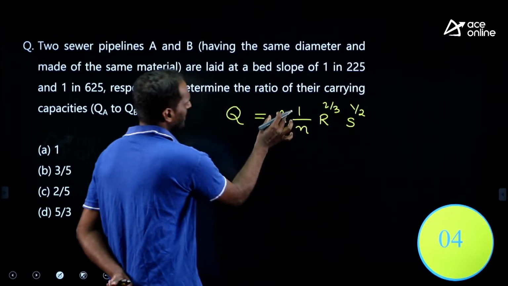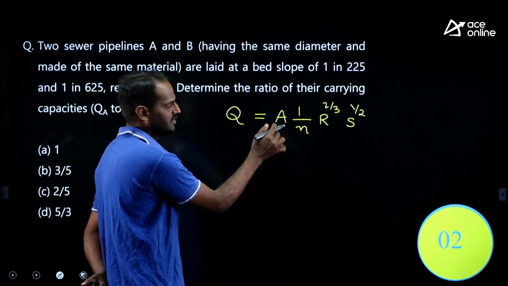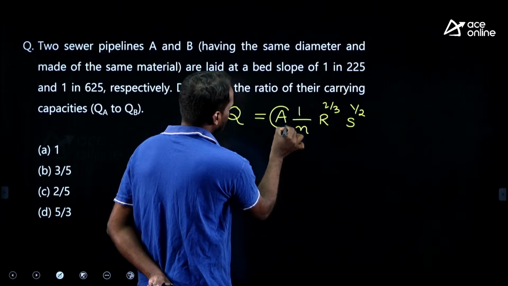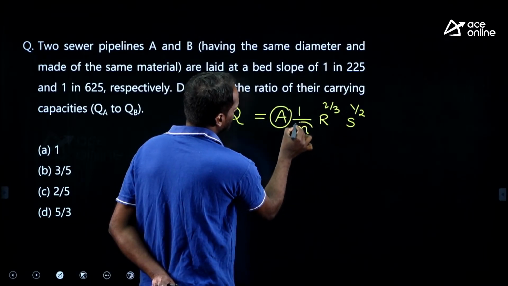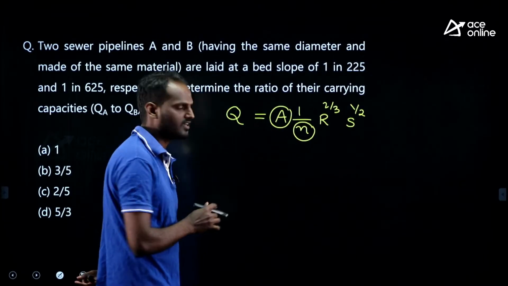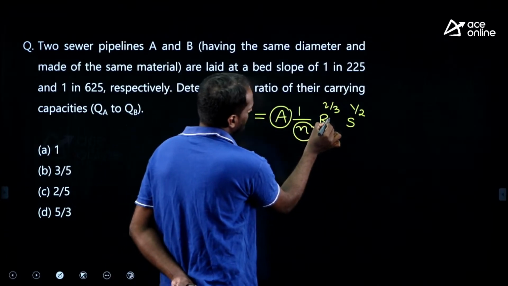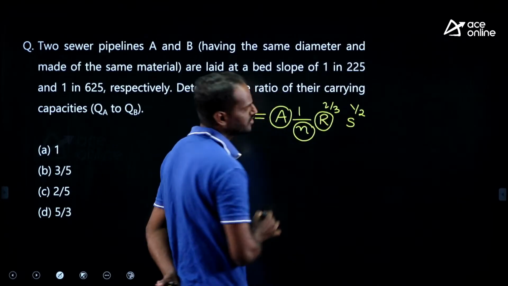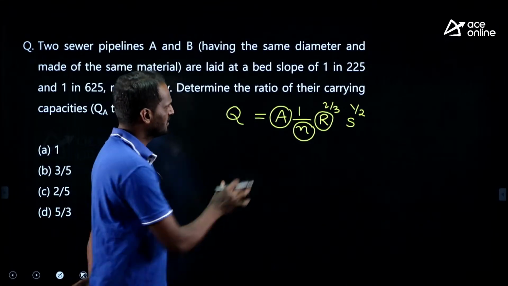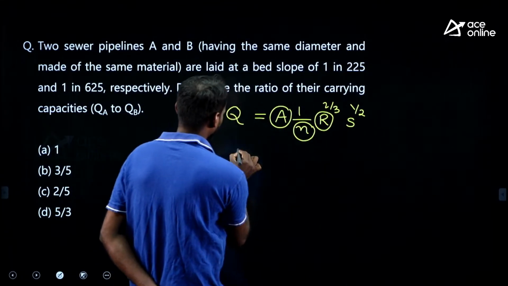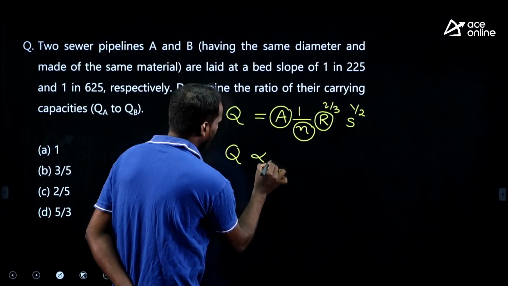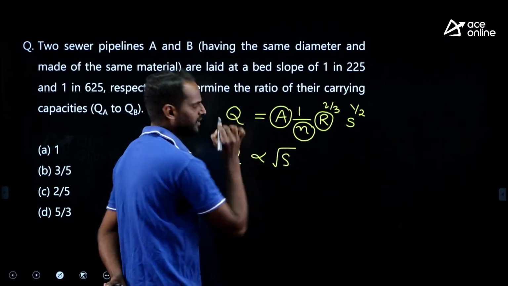Here the same diameter means the area is constant. The same material means the roughness coefficient is also constant. The same diameter means R, the hydraulic mean depth D by 4, is also constant. Therefore, the discharge is directly related to the square root of bed slope S.